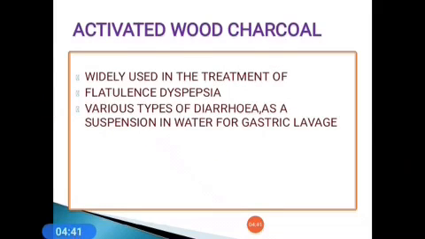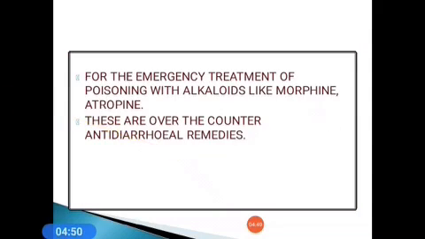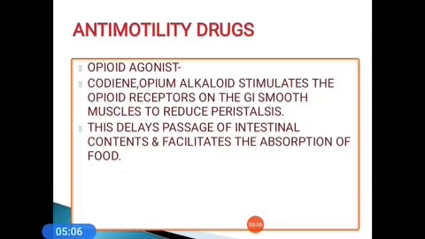Next is the activated wood charcoal. It is widely used in the treatment of latent dyspepsia and various types of diarrhea, and as a suspension in water for gastric lavage. For emergency treatment, activated charcoal is most useful in poisoning with alkaloids like morphine and atropine. So these adsorbent categories of antidiarrheal agents come under the over-the-counter drug category.